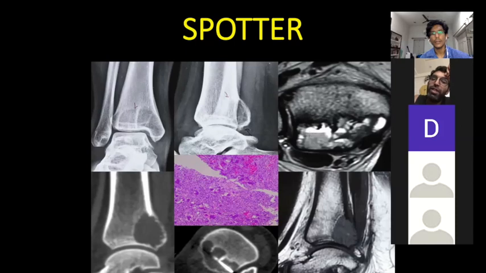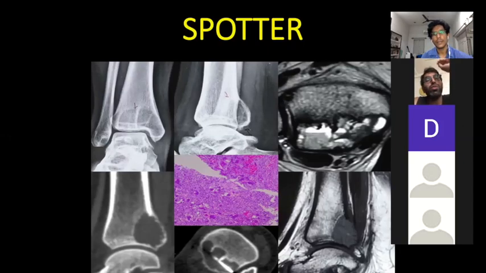For the PGs, I would suggest, does anybody know the Ludwig criteria? No one knows, I guess. Ludwig criteria for a lytic lesion in any part of bone: whether we should fix it, whether we should operate or not.